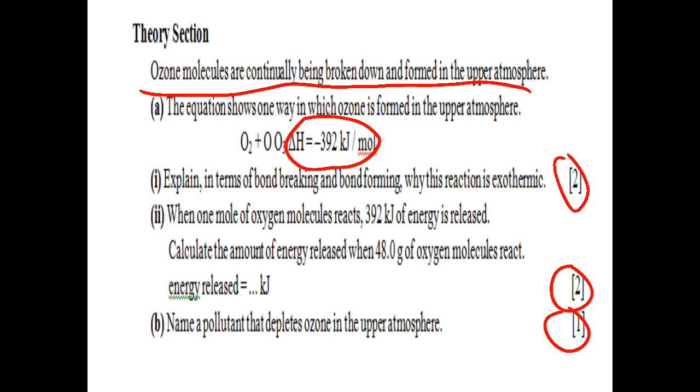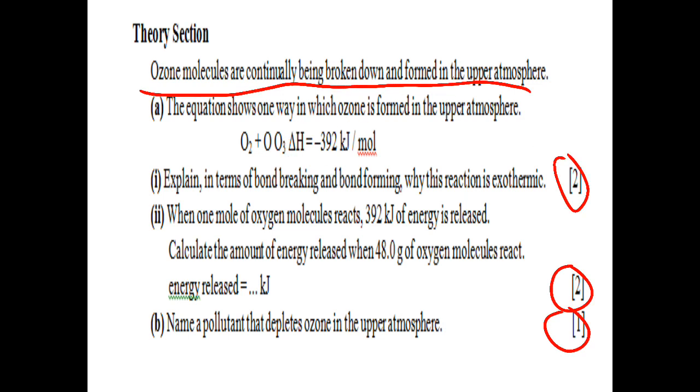When do we use this minus sign? Heat is evolved or absorbed. So we have to talk about the thermochemistry of this reaction. Explain in terms of bond breaking and bond forming why this reaction is exothermic. So this is another clue that the minus sign of the enthalpy means the reaction is exothermic.